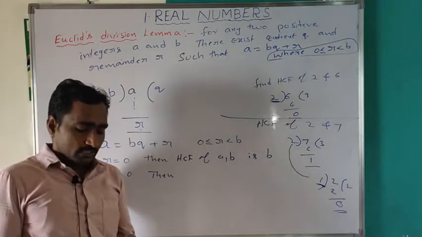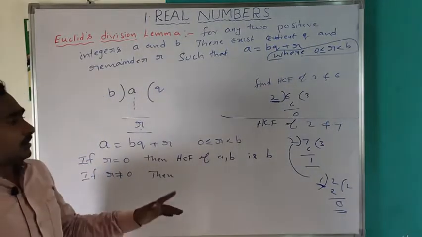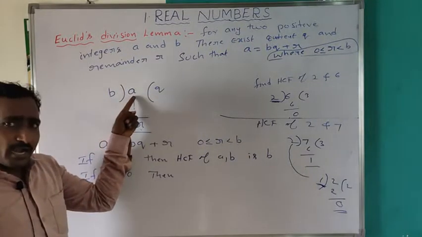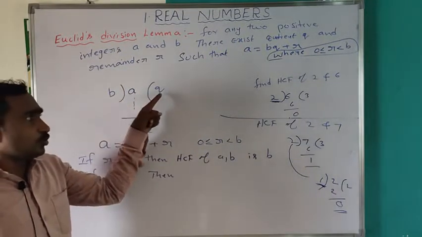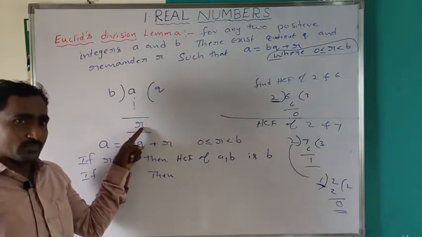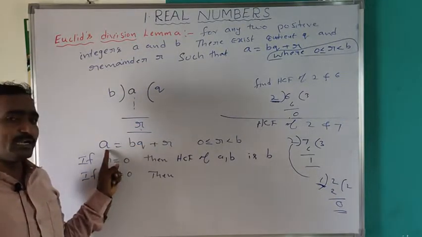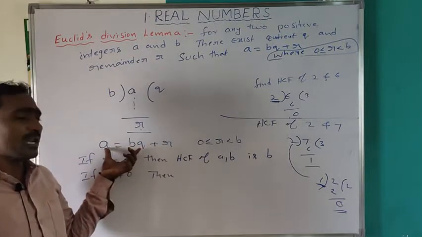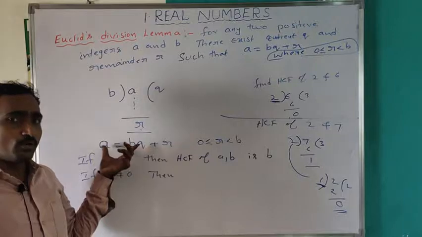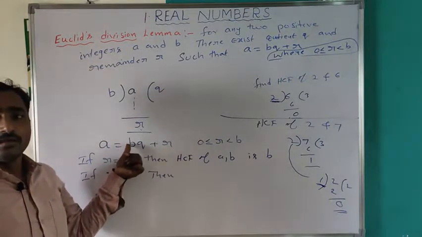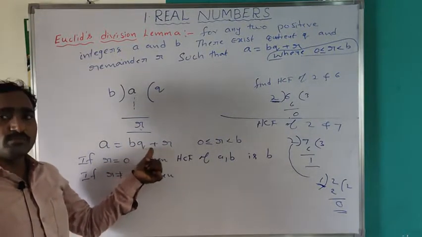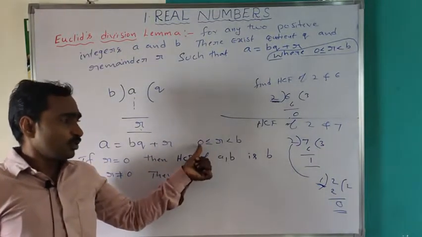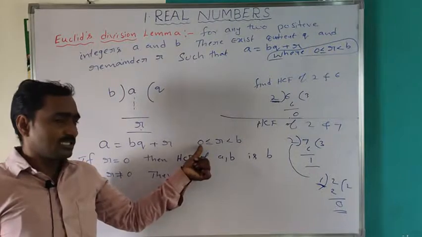Observe now here. If you divide A by B, then there exists quotient Q and remainder R such that A, the dividend, is equal to divisor into quotient plus remainder R. This is applying Euclid's division algorithm, where R lies between 0 and the divisor, including 0.